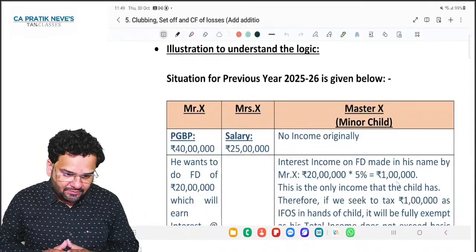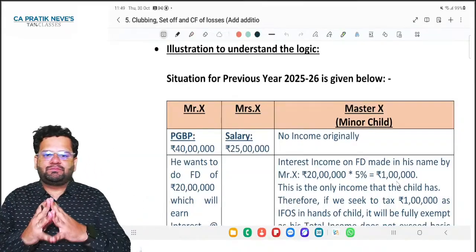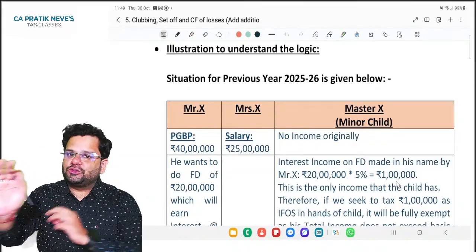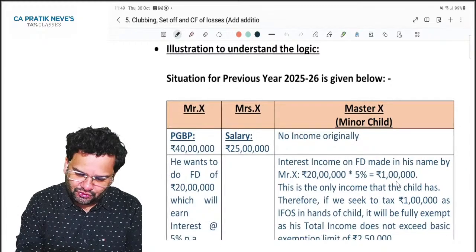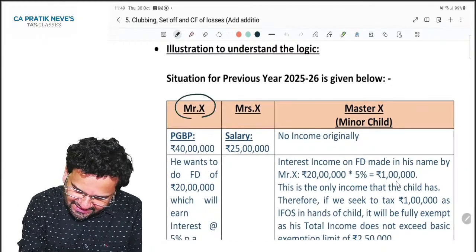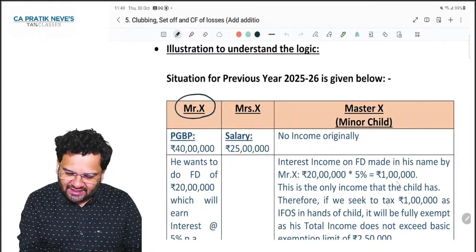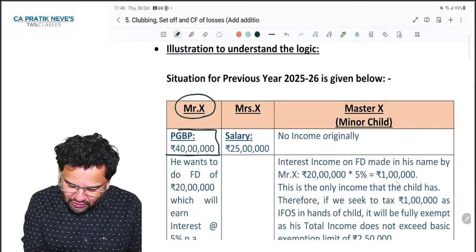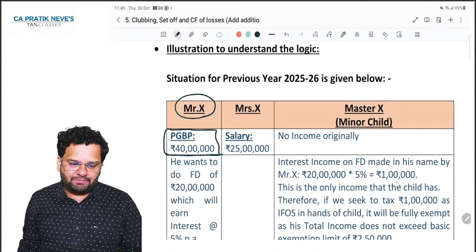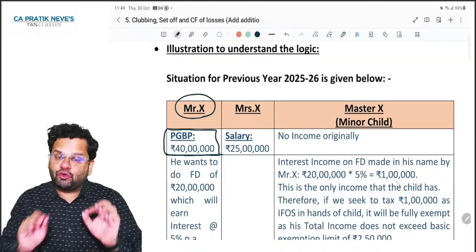Pay attention. What happens? Suppose Mr. X, there is one assessee, Mr. X, whose PGBP is 40 lakhs. What is his PGBP? His PGBP is 40 lakhs.